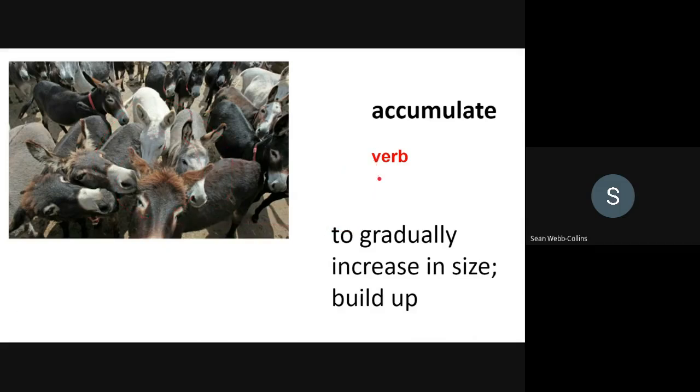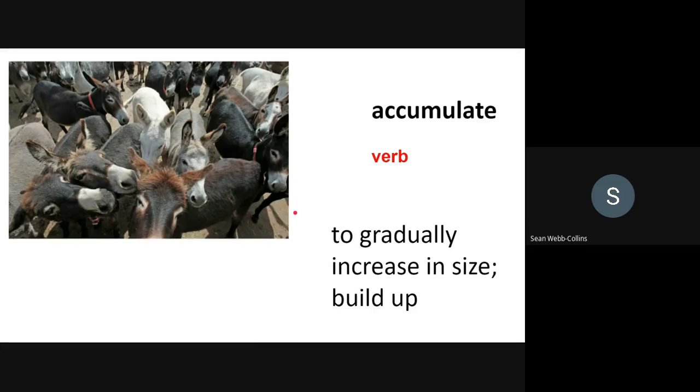Are there any other word forms we can think about for accumulate? That's right, there is the noun, accumulation. For example, the accumulation of great wealth can turn a man sour, can turn a man evil.